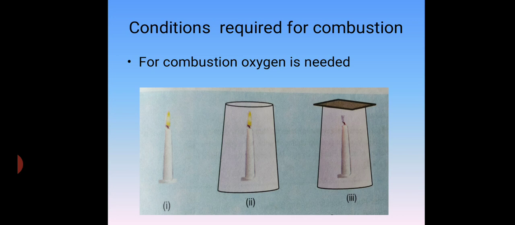After 2-3 seconds, you will observe that the candle will be switched off, as you can see in the third picture. In the first, the candle is burning, in the second the glass is being covered, and in the third it is being switched off. My dear students, why is the candle switched off?